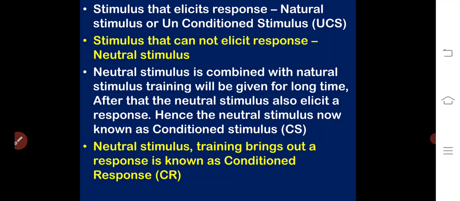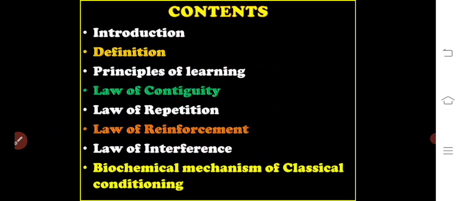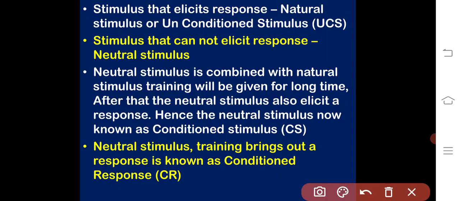Usually, a stimulus that elicits a response is known as a natural stimulus, otherwise unconditioned stimulus. A stimulus that cannot elicit a response is known as the neutral stimulus.